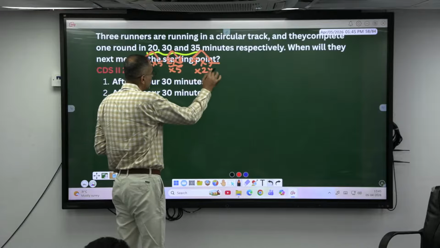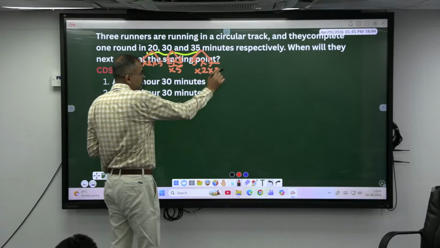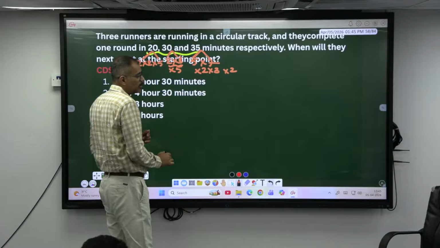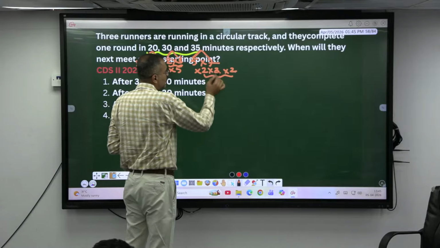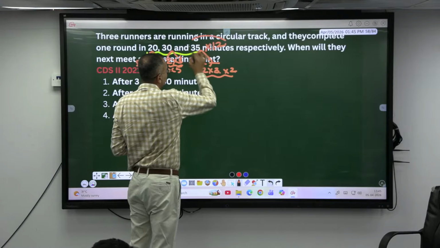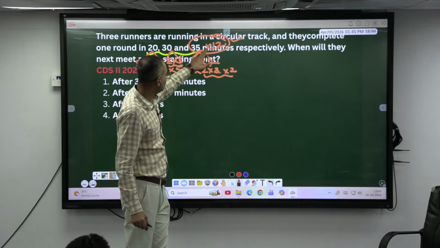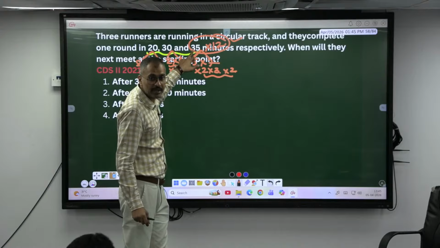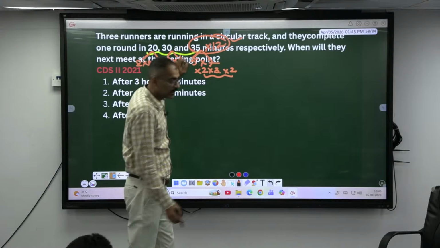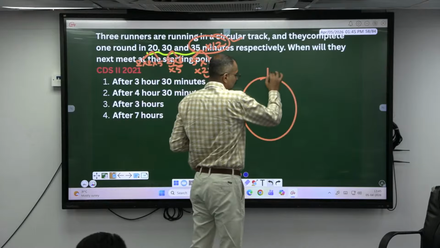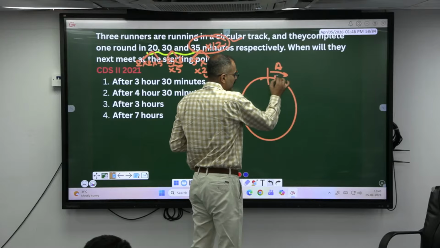Multiply 2 and 3. Again there are two 2's here, only one 2 is needed. Remember this method? So 4 into 3, 12. 12 has to be multiplied. 35 into 12 is your answer. So 12 is the minimum value which has to be multiplied to the largest number to get the LCM here. Getting it? Now all three started together here and are moving in the same direction.